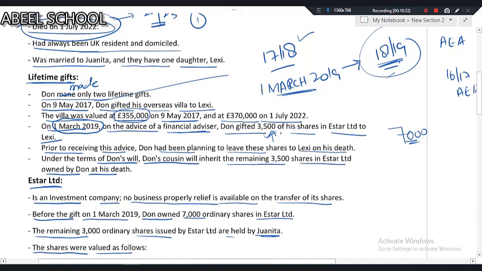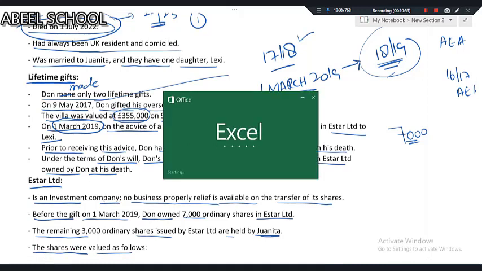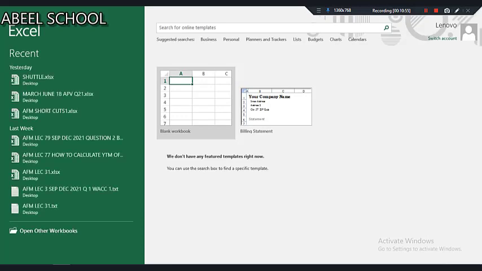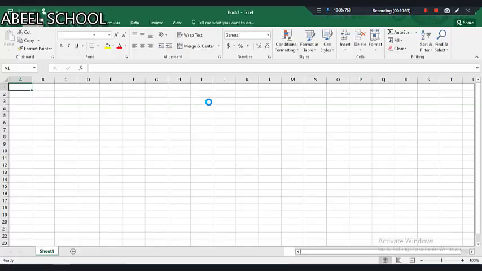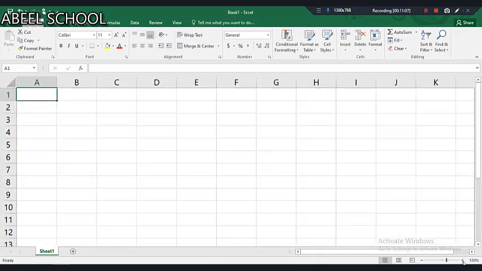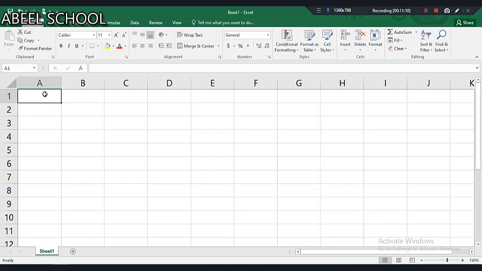If I explain you a little bit, just a minute. Let me explain so that you should get a really good idea how much tax is saved and all these things. For that I want to go to Excel. Just a minute. Let's go to Excel. Okay, that's good enough. We are solving part A of the question.